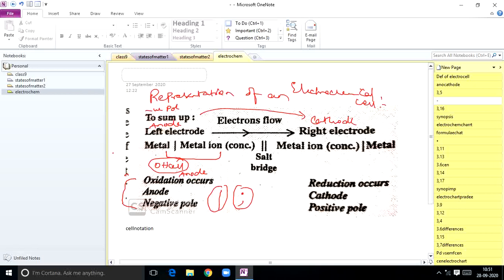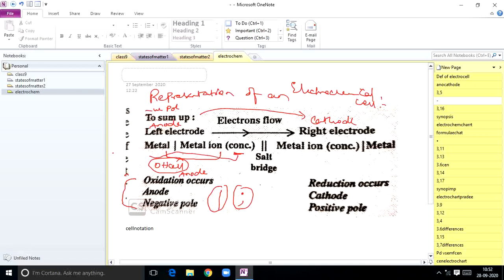So here, anode, how to represent oxidation half cell? That is anode. First we have to represent the anode present in that electrochemical cell. Metal followed by metal ion, metal vertical line followed by metal ion, and you have to mention its concentration, whether it is 1 molar concentration, 2 molar concentration, like that. Concentration must be mentioned in the open brackets. So metal followed by phase boundary, that is vertical line. Metal, vertical line, metal ion, and you have to mention the concentration here, right? This is the representation of oxidation half cell.